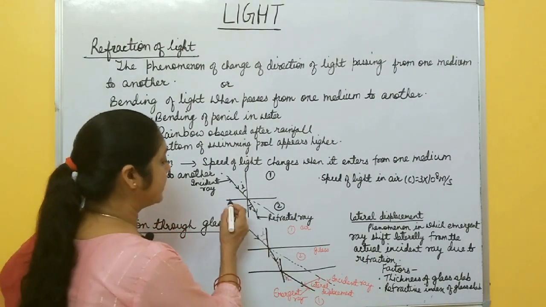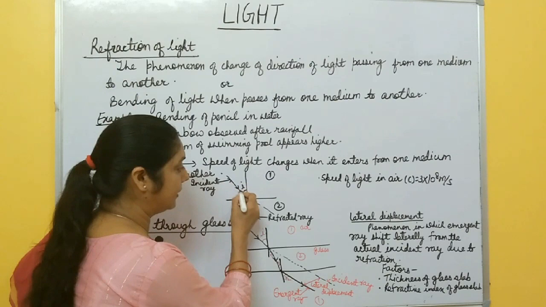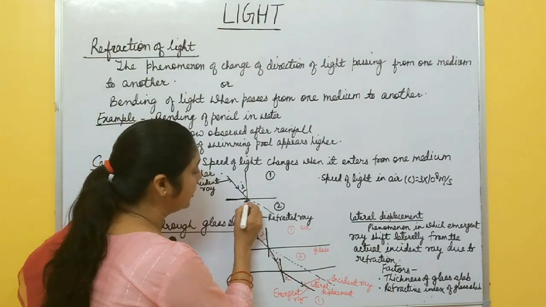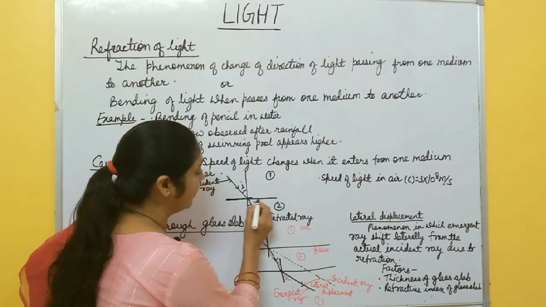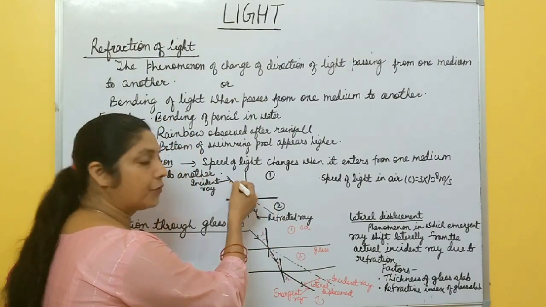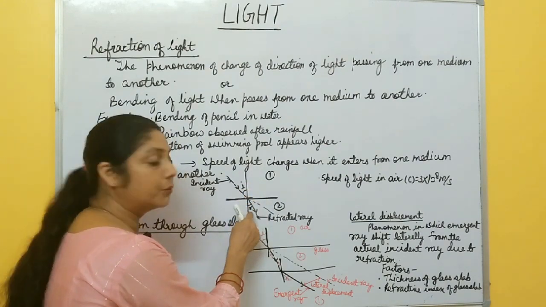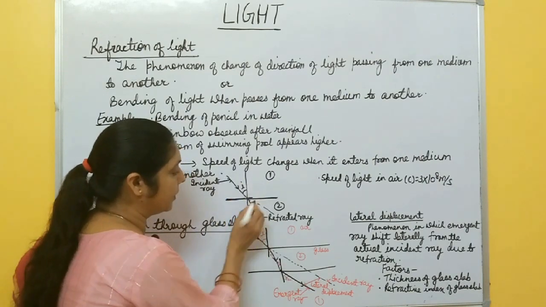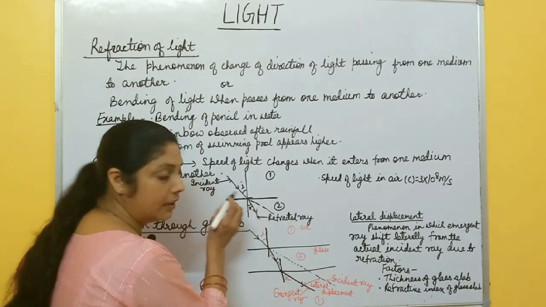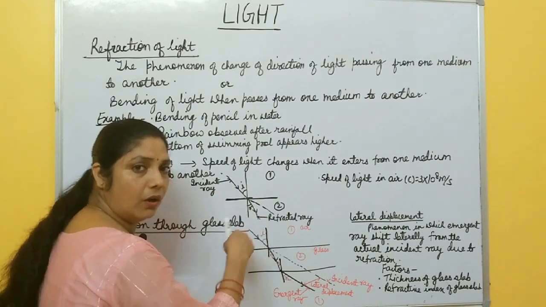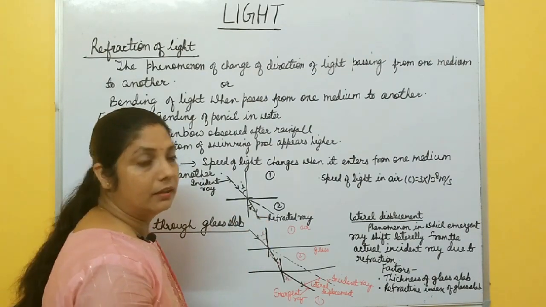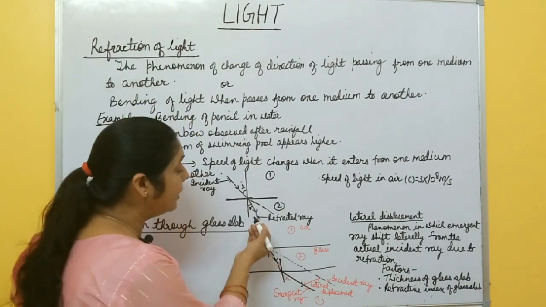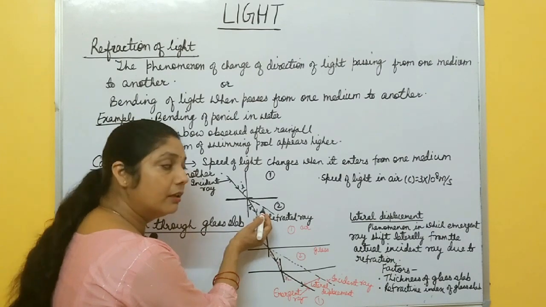Suppose light travels in a straight line like this. This is one medium and this is the surface which separates the two media, right? So when light travels from this one medium and enters into another medium, what happens? Instead of going like this, which is the original direction of light, it bends towards the normal or bends away from the normal. It means it changes its direction from the original path.